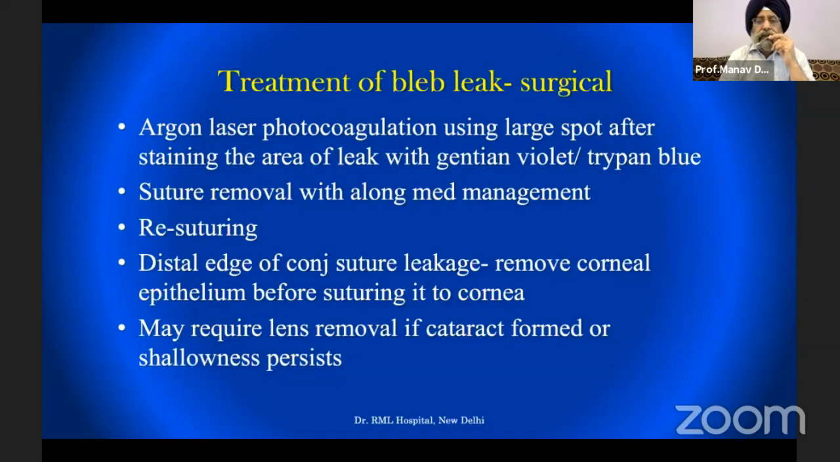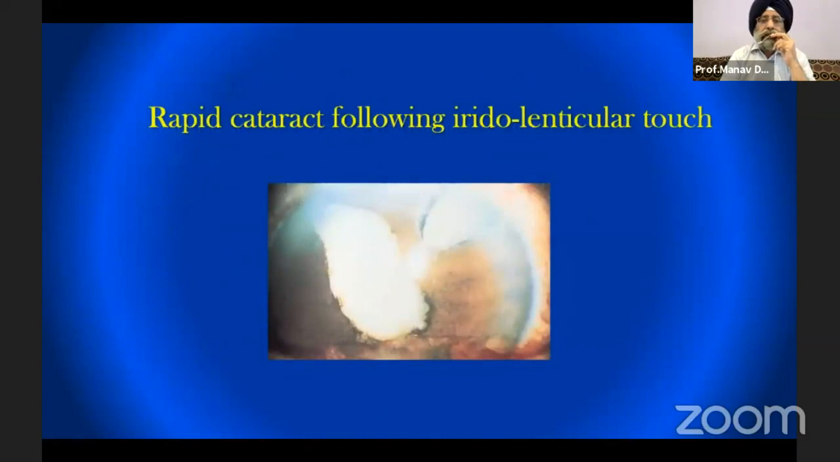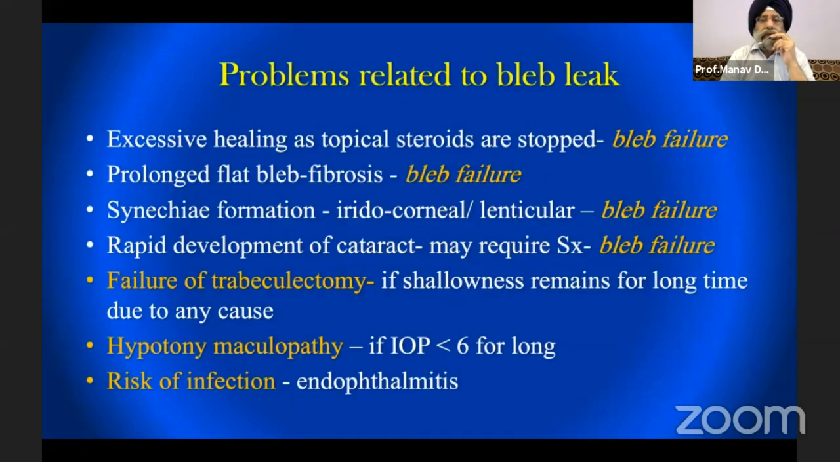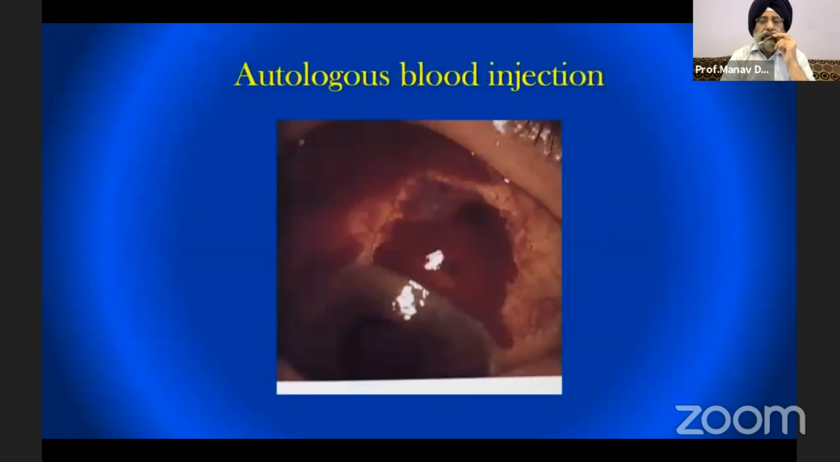For this, we remove the corneal epithelium before suturing it to the cornea, otherwise the healing will not take place. It may require lens removal if the cataract has already formed and the shallowness persists. So this is a case of rapidly formed cataract because of hydrolenticular touch. The problems related to bleb leak include bleb failure by multiple means, which I shall not go into in detail because of paucity of time, and all these things ultimately lead to trabeculectomy failure. Hypotonic maculopathy is more common with overfiltration if it persists for long, and the risk of infection is always there in a case of leak, leading to endophthalmitis.